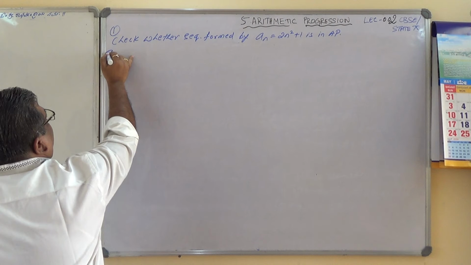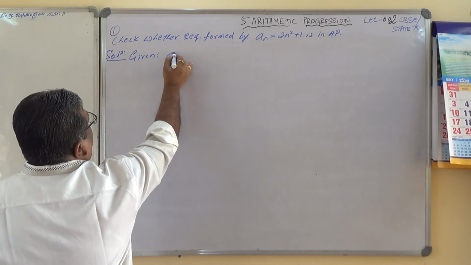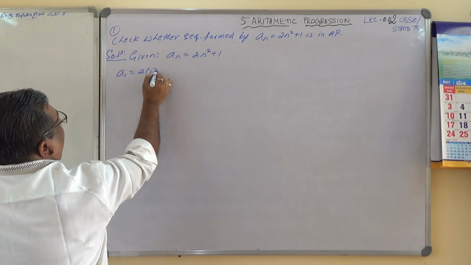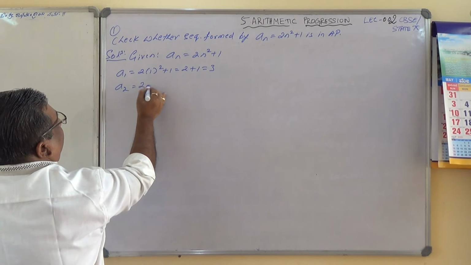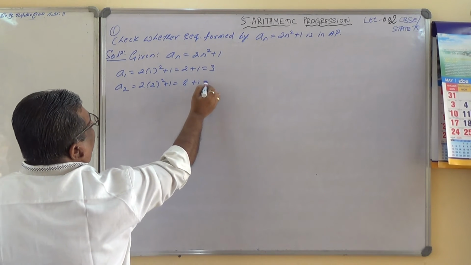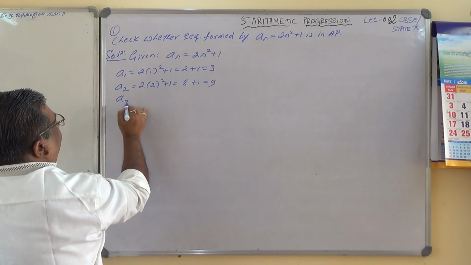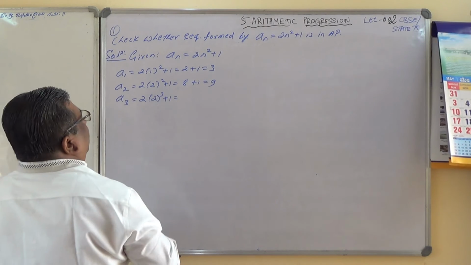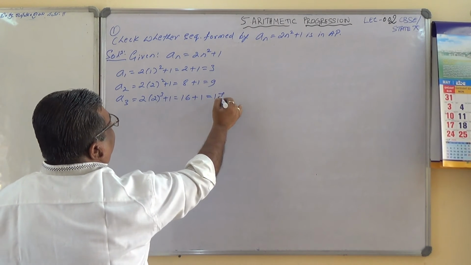So solution: given an equals 2n square plus 1. A1 equals 2 into 1 square plus 1, which equals 2 plus 1, which is 3. A2 equals 2 into 2 the whole square plus 1, 4 into 2 is 8 plus 1, which is 9. A3 equals 2 into 3 square plus 1. 3 square is 9, 2 into 9 is 18 plus 1, which is 19.